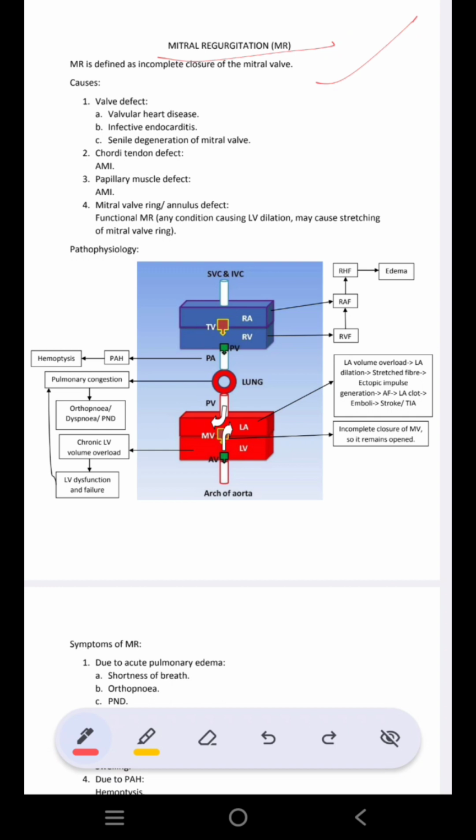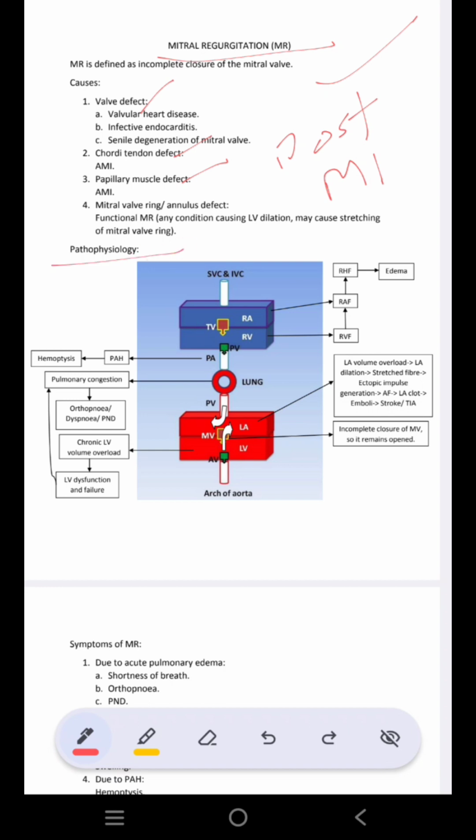So you have to know कि what are the causes of mitral regurgitation? क्यों हो गया? So one is the valvular defect. This can be due to rheumatic heart disease or infective endocarditis. Then there can be chordae tendineae defect that occurs post MI. There can be papillary muscle defect. This can occur due to acute myocardial infarction or mitral valve ring defect भी हो सकता है. ठीक है? Now let's come to the pathophysiology.